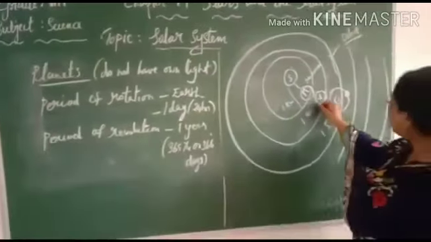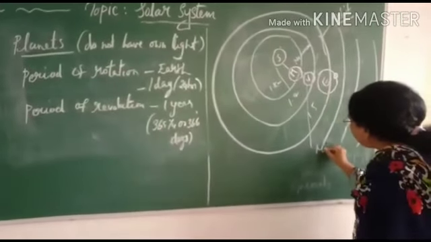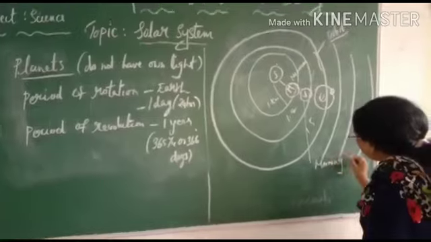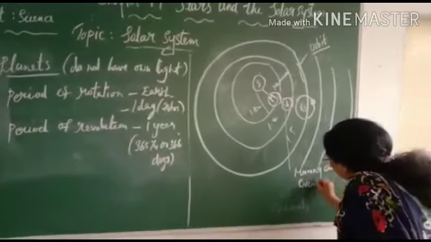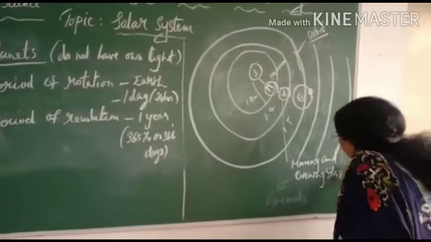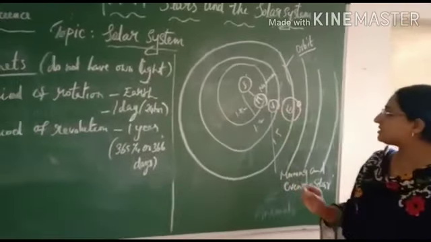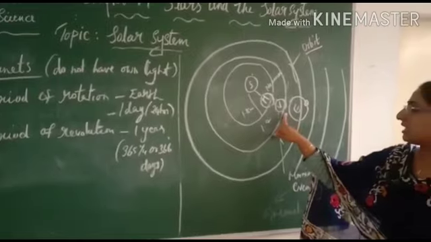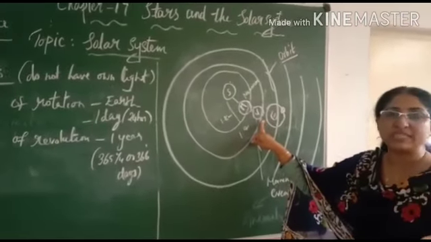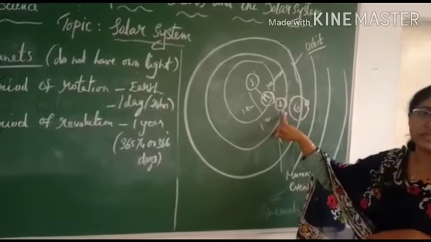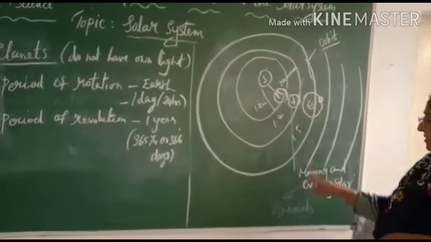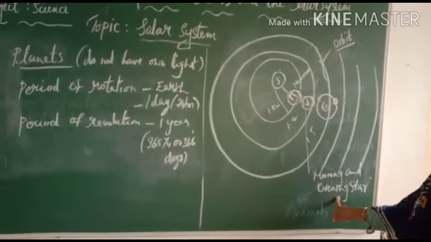Why is Venus called the morning and evening star? Because we can see it in the eastern sky before the sunrise, and in the western sky after the sunset. Clear? So Venus is known as the morning and evening star.